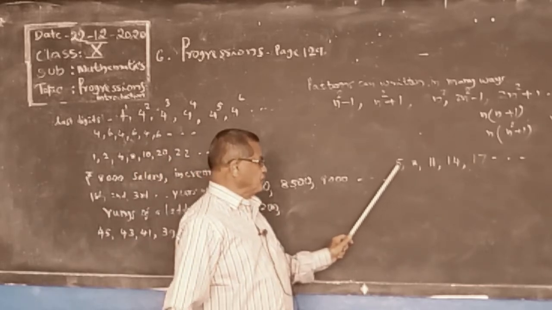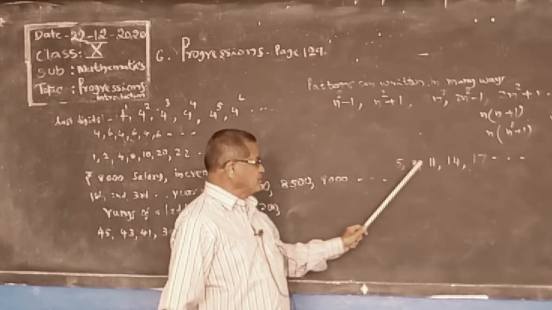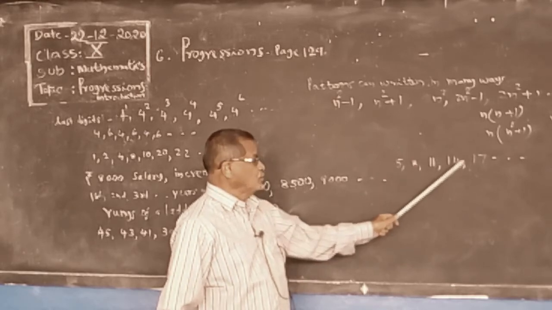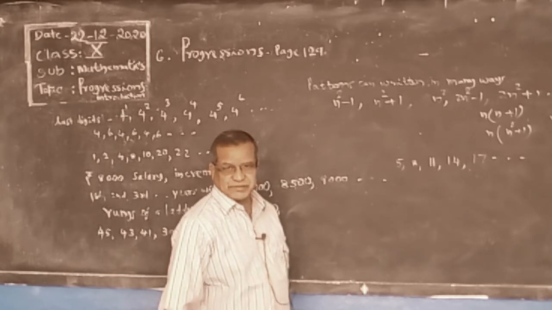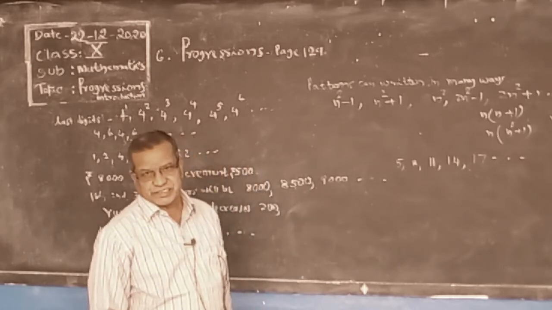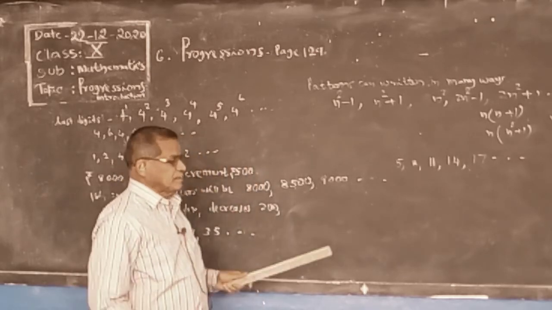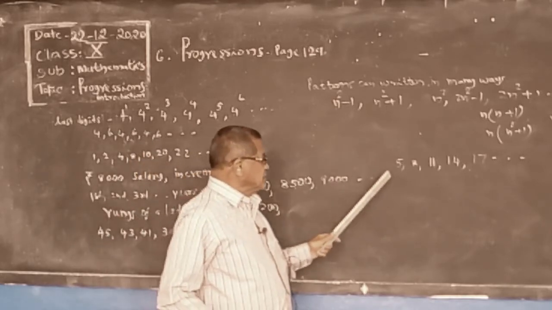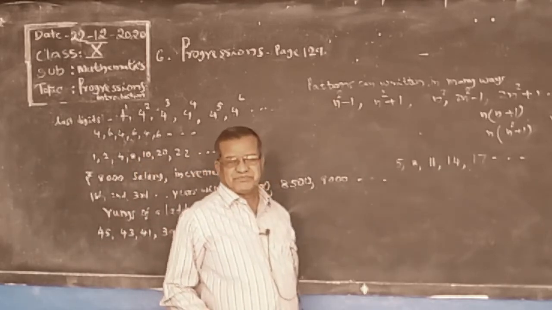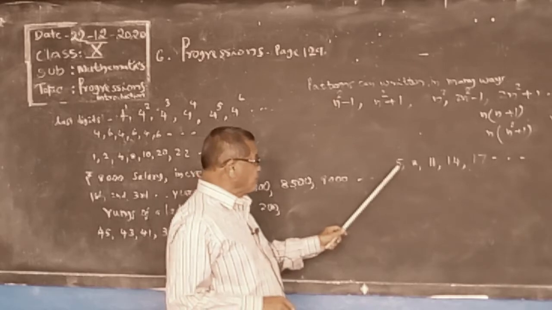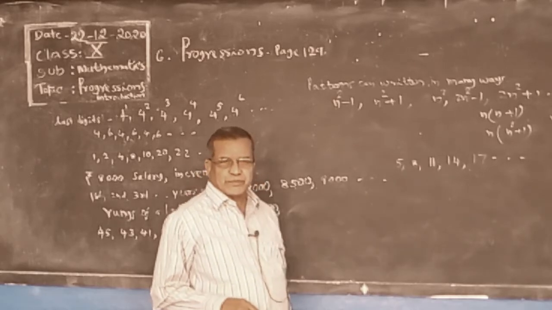3, 5 plus 3, 8, 8 plus 3, 11, 11 plus 3, 14, 14 plus 3, 17, 17 plus 3, 20, 20 plus 3, 23. So this is a list of numbers obtained by adding a constant number.